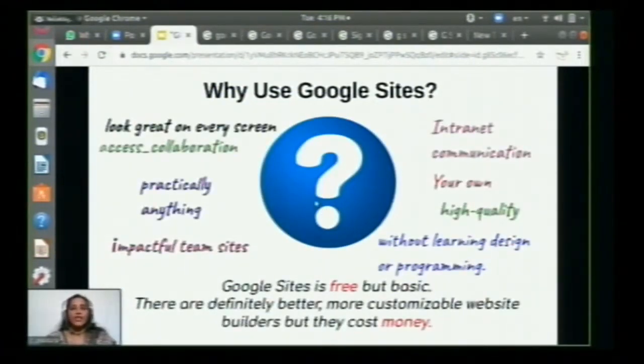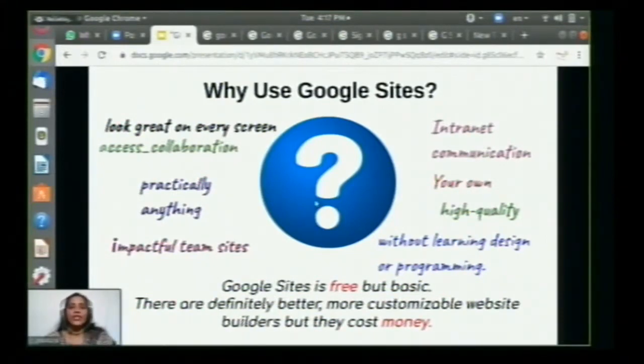These are the important things we have to note down here: you are free to create it, and intranet communication is possible, and it is your own with high quality, and you need zero technical knowledge to show your efficiency. There is nothing like that. And Google Sites is free but basic. There are definitely better, more customizable website builders, but they cost money.